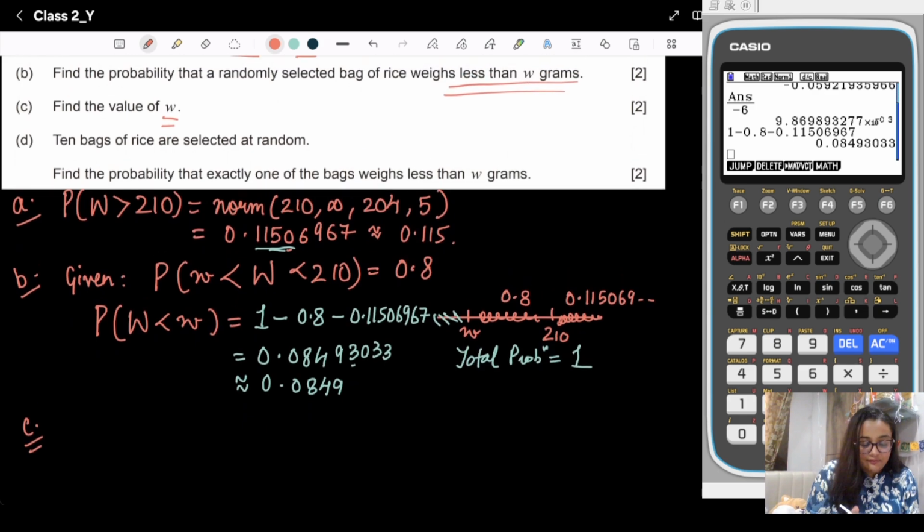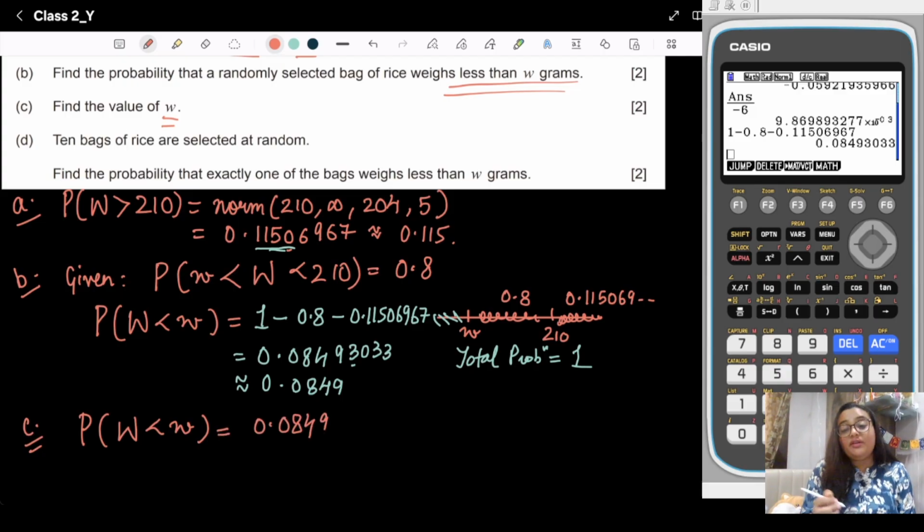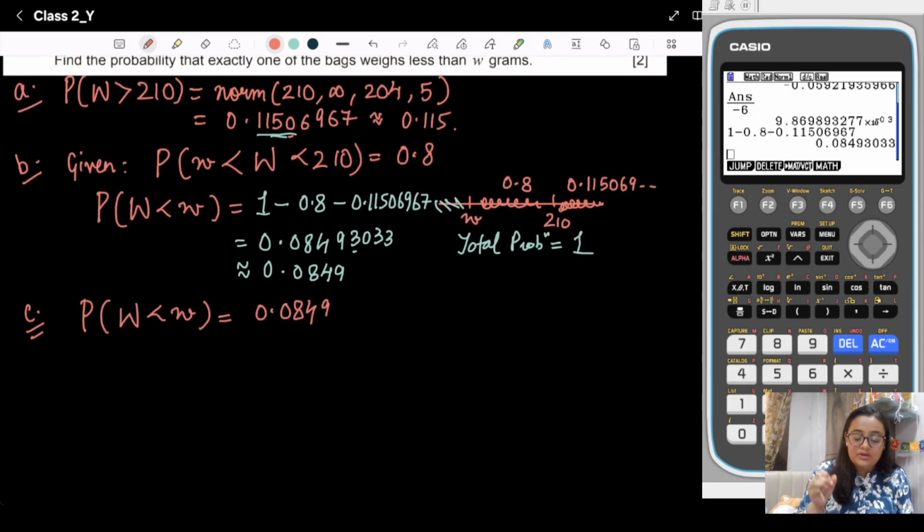That means we will use this B part, where the probability that capital W is less than small w is given to you as 0.0849. If you recall the previous class, whenever you need to find mu or sigma or the value of x when the area is given, we use inverse normal. So here, w is the inverse normal of 0.0849. Let's use it.